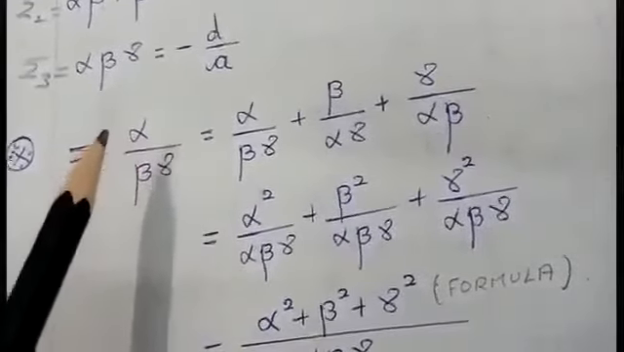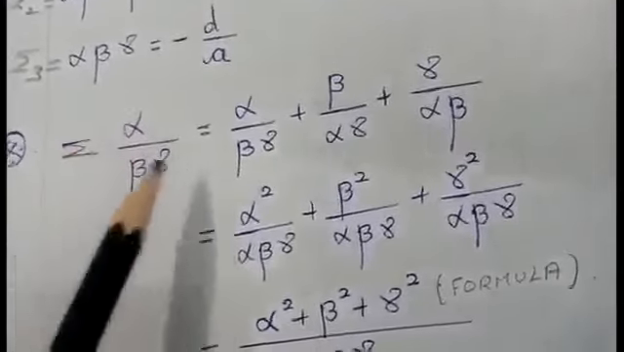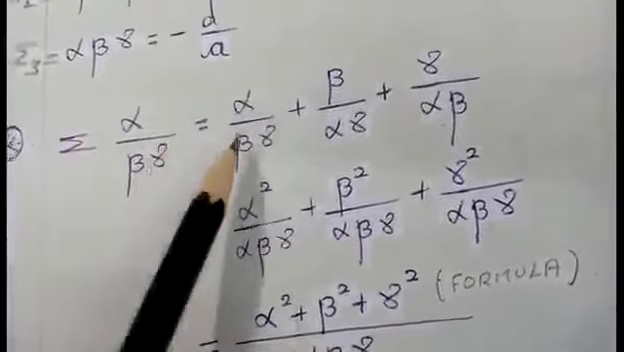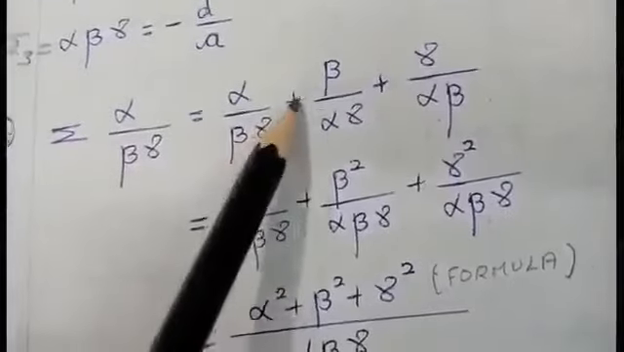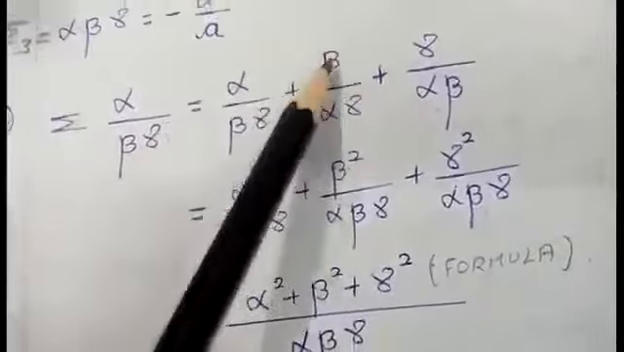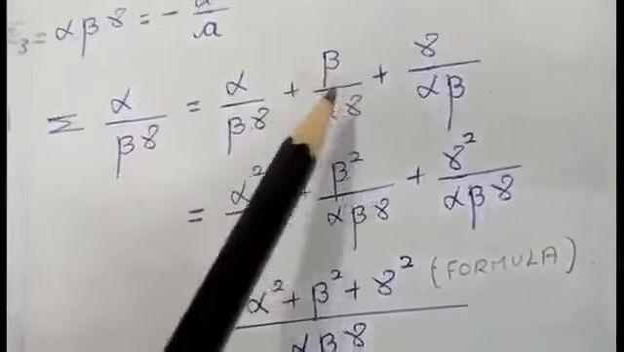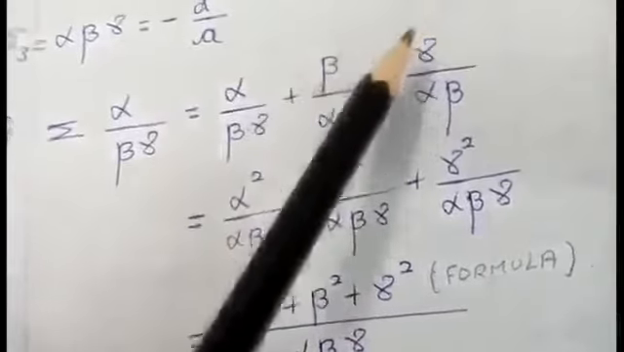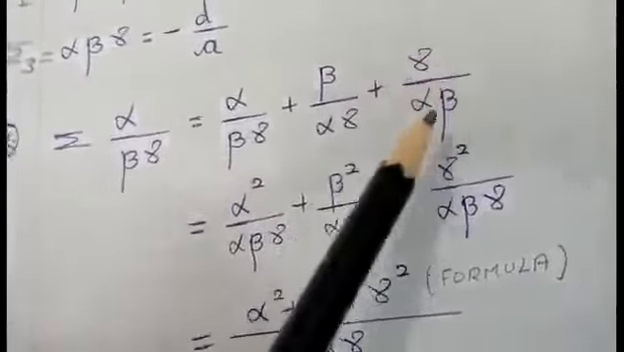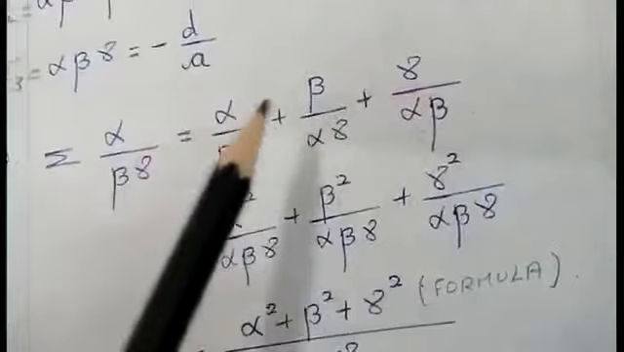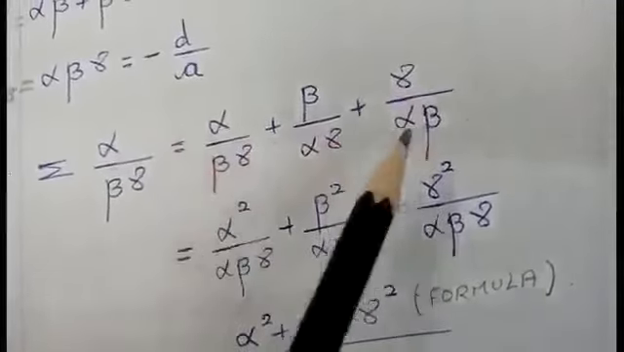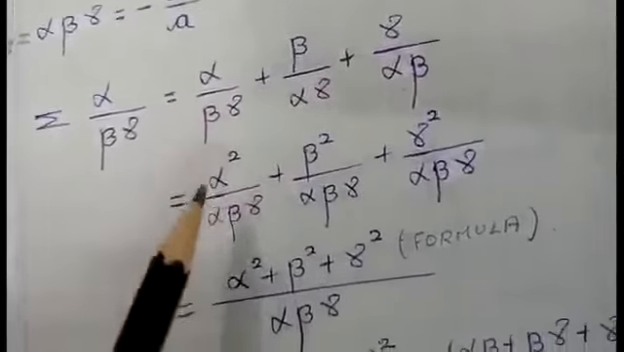We have only three roots, alpha, beta and gamma. Alpha, the first one I am writing as it is, that is alpha divided by beta gamma, plus the next one, after alpha I will get beta. What are the remaining two missing? Alpha and gamma. Then when I am writing gamma in the numerator, what is remaining? Alpha and beta. So this is the way of writing this. After writing, I am going to make the denominator the same, that is alpha, beta and gamma.